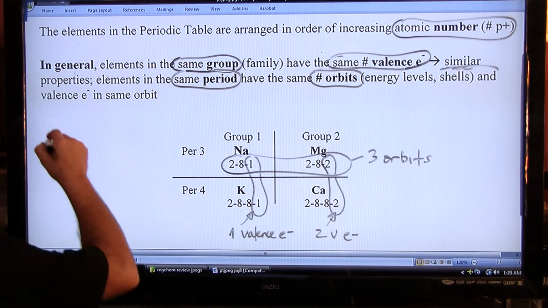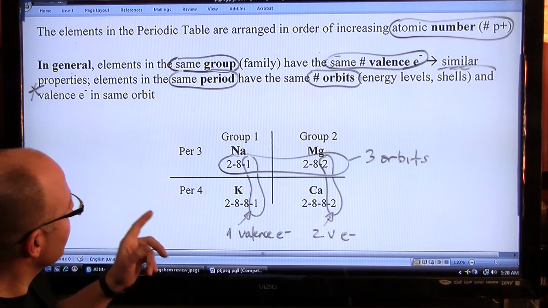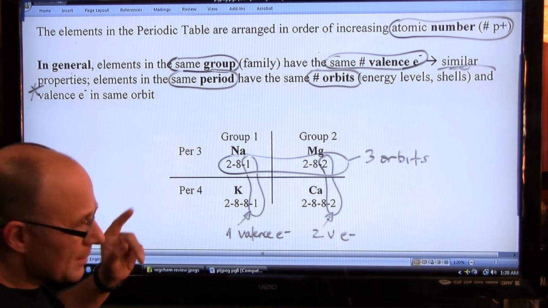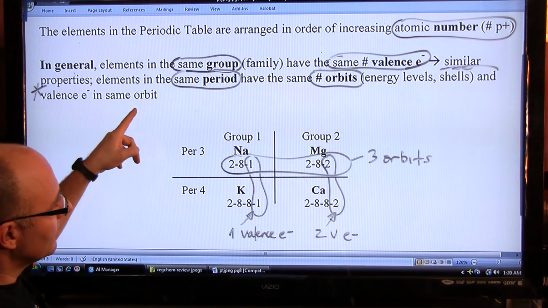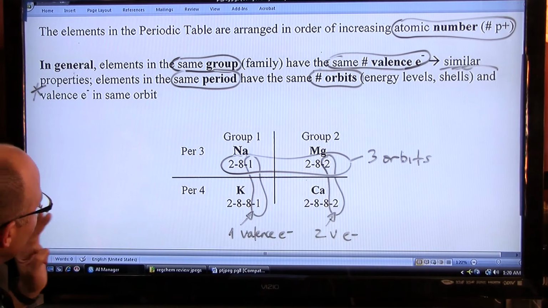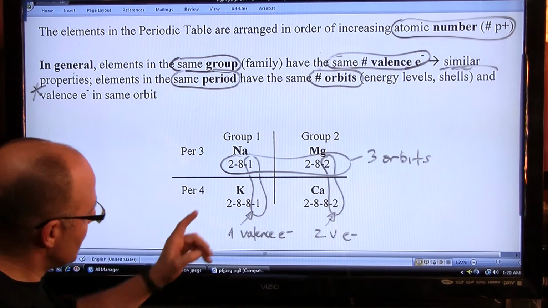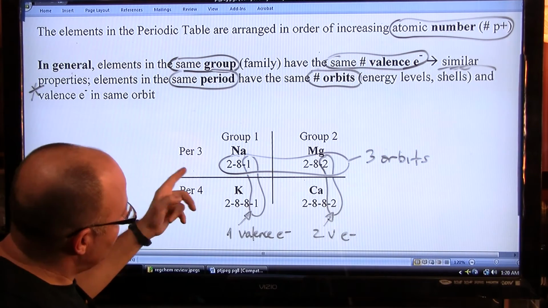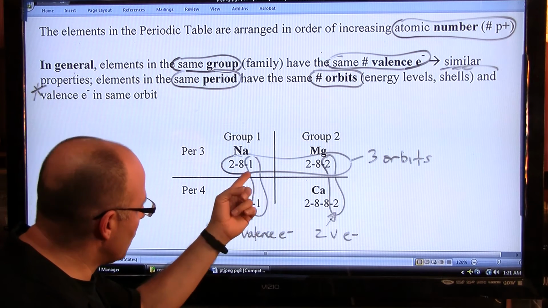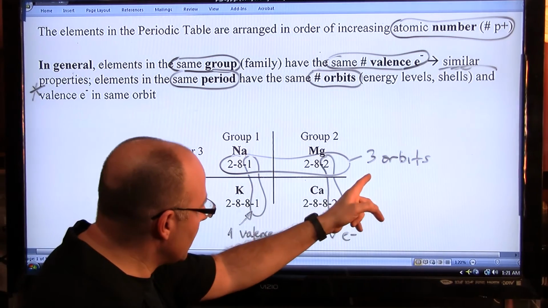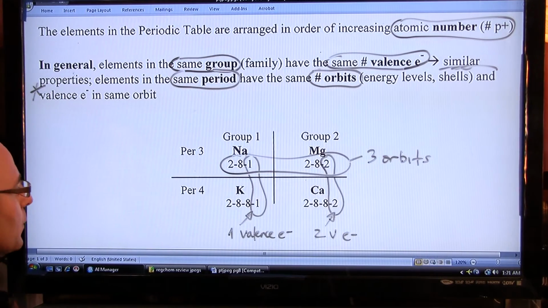Now there's something, it's just the way it's worded, that sounds confusing. Elements in the same period have this in common: they have valence electrons in the same orbit. Let's read it again. They don't have the same number of valence electrons, they have valence electrons in the same orbit. So, sodium and magnesium, for example, have 3 orbits each. In the 3rd orbit is where you find the valence electron of sodium. It has 1 valence electron. In the 3rd orbit is where you find the valence electrons of magnesium. It has 2. So it's a little confusing, so that's why I put a star by it.